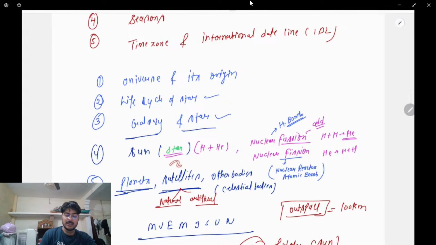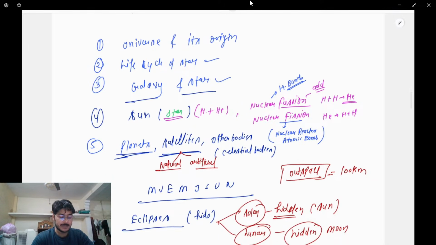Next, I've talked about the sun, which is a star, but many people don't know it is a star. So if the sun is a star, then what kind of process takes place in the sun? For example, nuclear fusion is the process. Right? Fusion means addition. Hydrogen and hydrogen forming helium. Next, the last point is planets, satellites and other bodies.